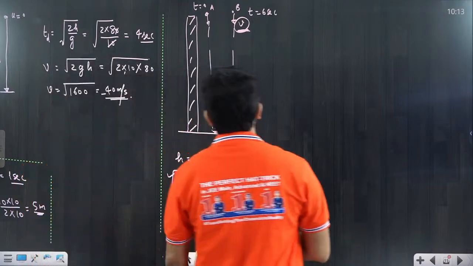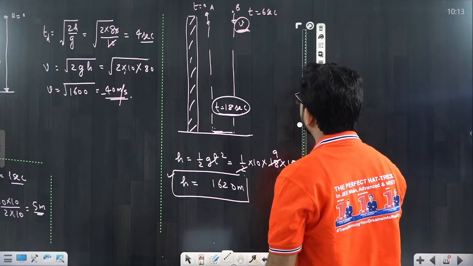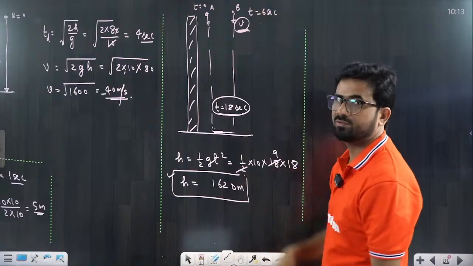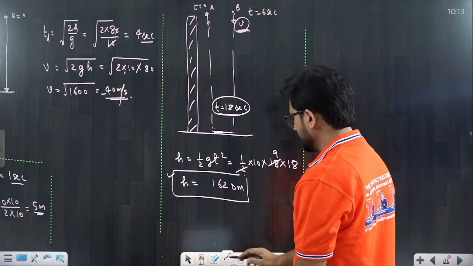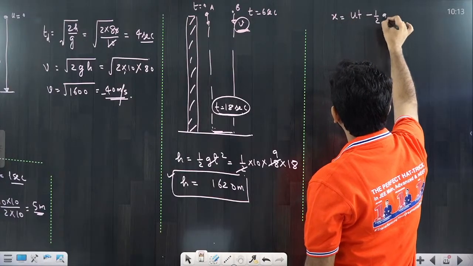Now using this tower, from that another stone was thrown, but it actually traveled only 12 seconds, because at t equal to 6 we had thrown. So we already know that distance. So I can apply now the second equation, x equal to ut minus half gt square.